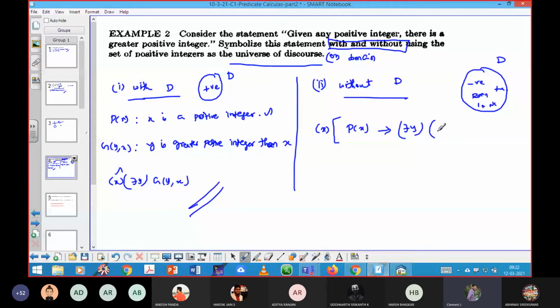Now can you just guess what will be the next step? That number also should be in the form what? Positive, p of y. Very good, super. P of x means p of y. Next, I have started to use there exists. Then what symbol should come here? And. Very good. Now you can close the answer: g of y comma x. That's it.